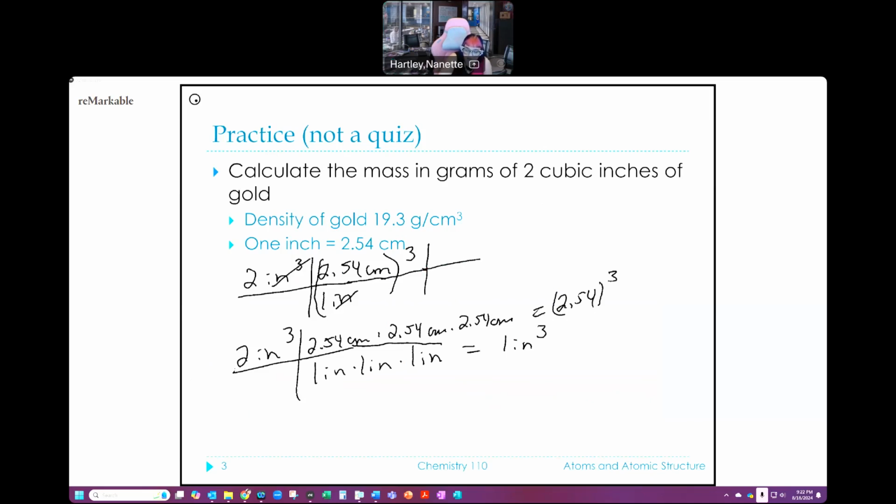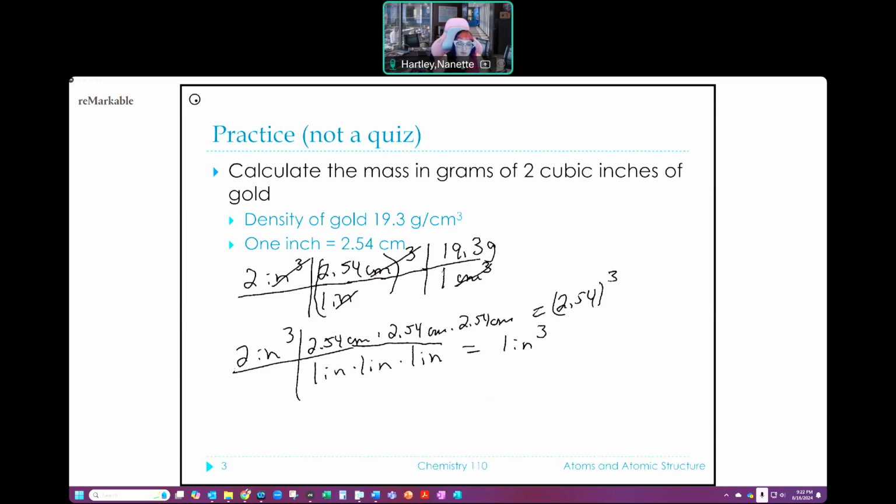Okay, I have centimeters cubed on the top. I want grams, and I have grams per centimeter cubed. So 19.3 grams is 1 centimeter cubed. So that centimeter cube will cancel and leave me with an answer in grams. Well, awesome. That's amazing. And that means that's the calculation that I need to have set up.